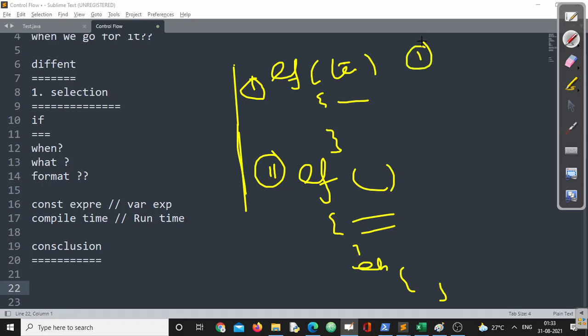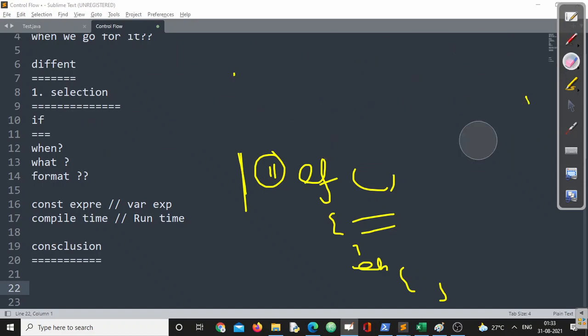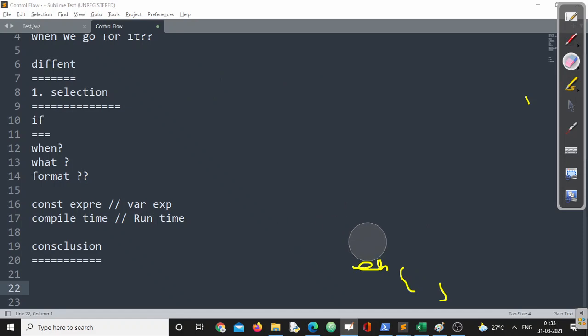Third, we discussed nested if, and the fourth one is if, else followed by if. So a few different formats of if we have already discussed. Today we'll look into all those aspects in a different way, and we'll see the tricky part of this.